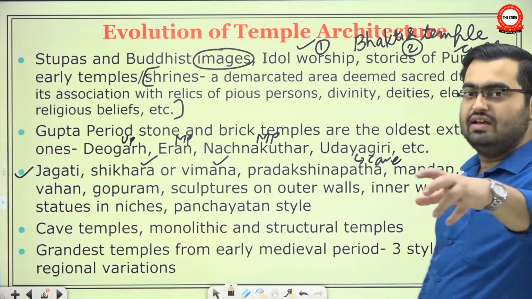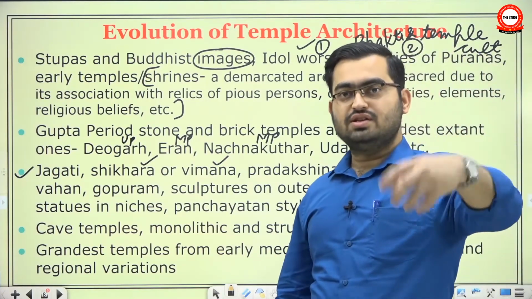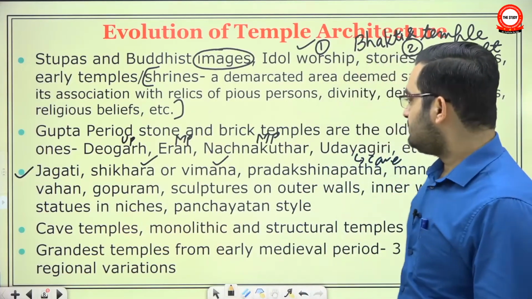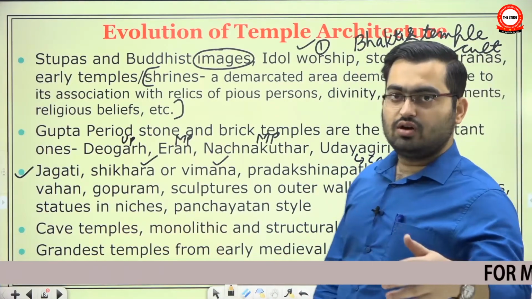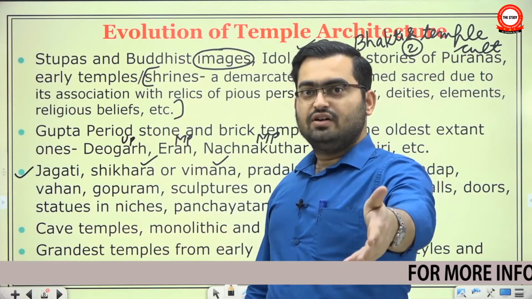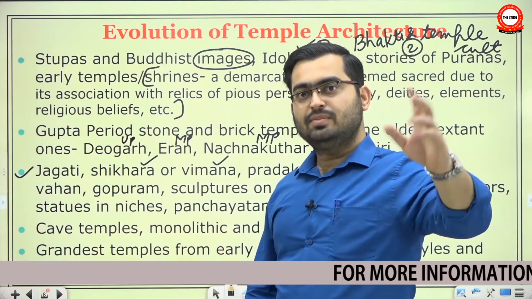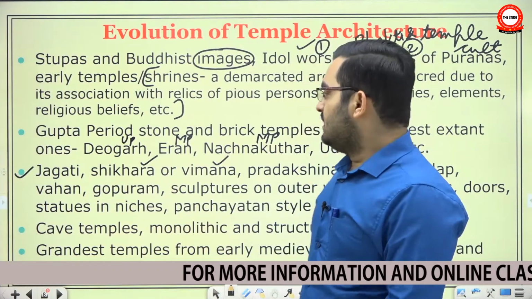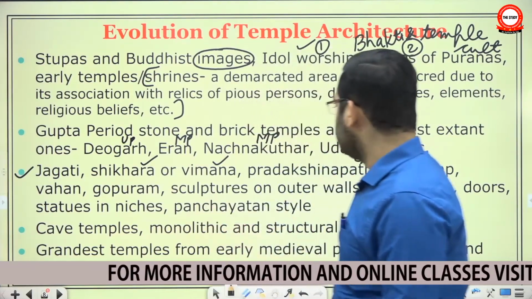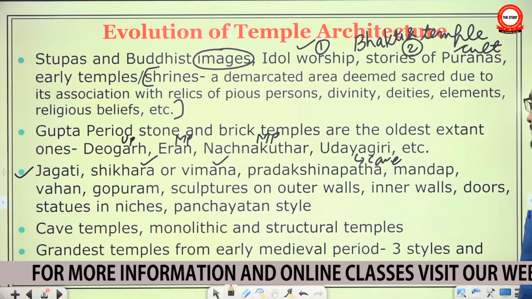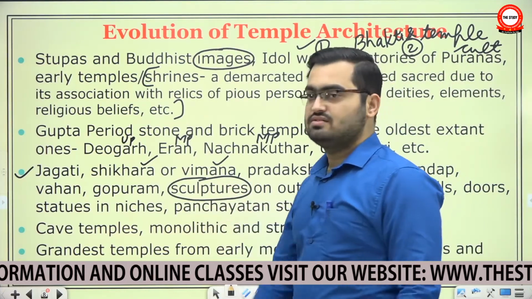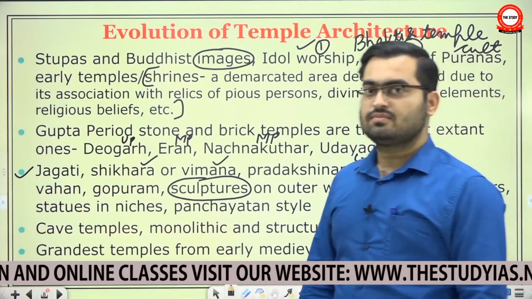Mandap, the pavilion in front of the Garbhagriha where devotees can stand, sing prayers, perform rituals, etc. Vahan, which is the mount of a god. Normally it is right in front, on the Pradakshina Path, but in certain temples it is outside the mandap between the Gopuram and the temple. And then sculptures on outer walls, inner walls, doors. These sculptures are based on themes from the Puranas, etc.